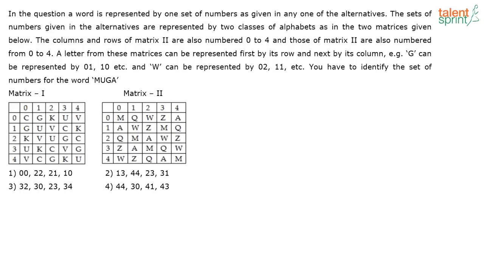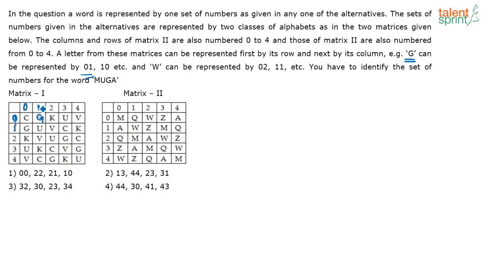So in this question, each letter is represented by a number, the corresponding row and column. For example, G can be represented as 0, 1. So where is 0, 1? Here you have G, 0, 1. Value in the row is 0, value in the column is 1. Or you can say G is also 1, 0. Now W is represented as 0, 11, etc.